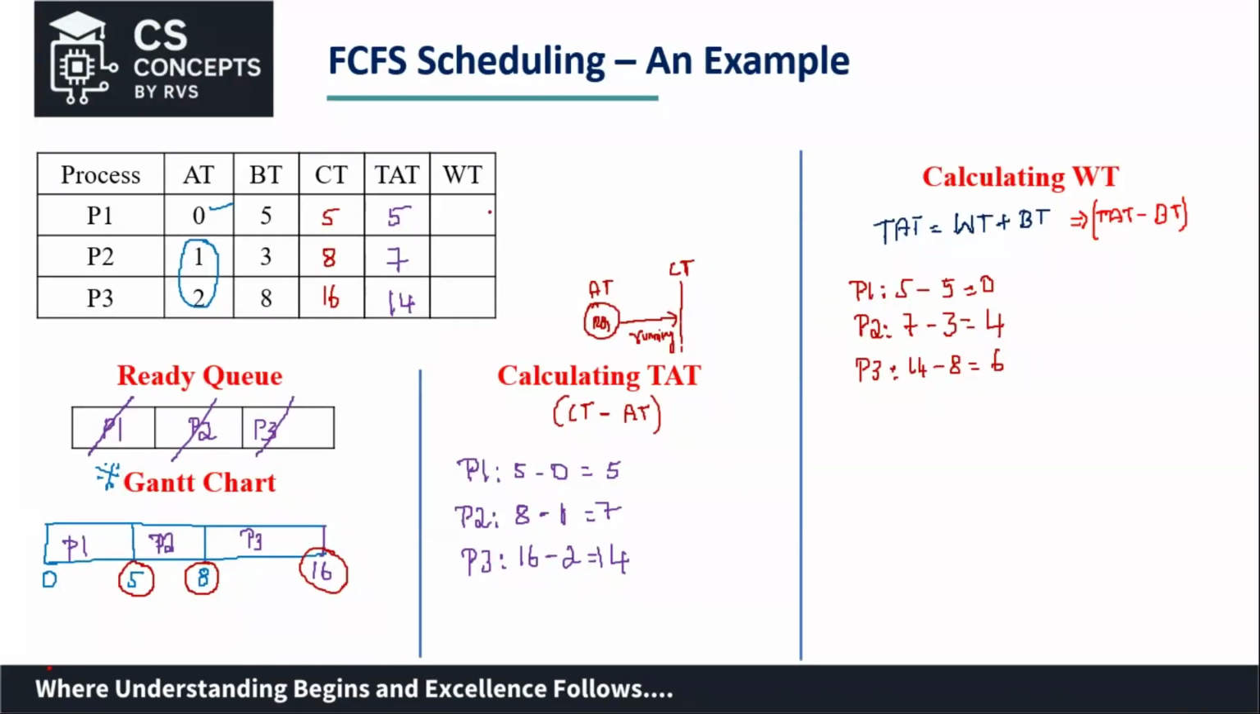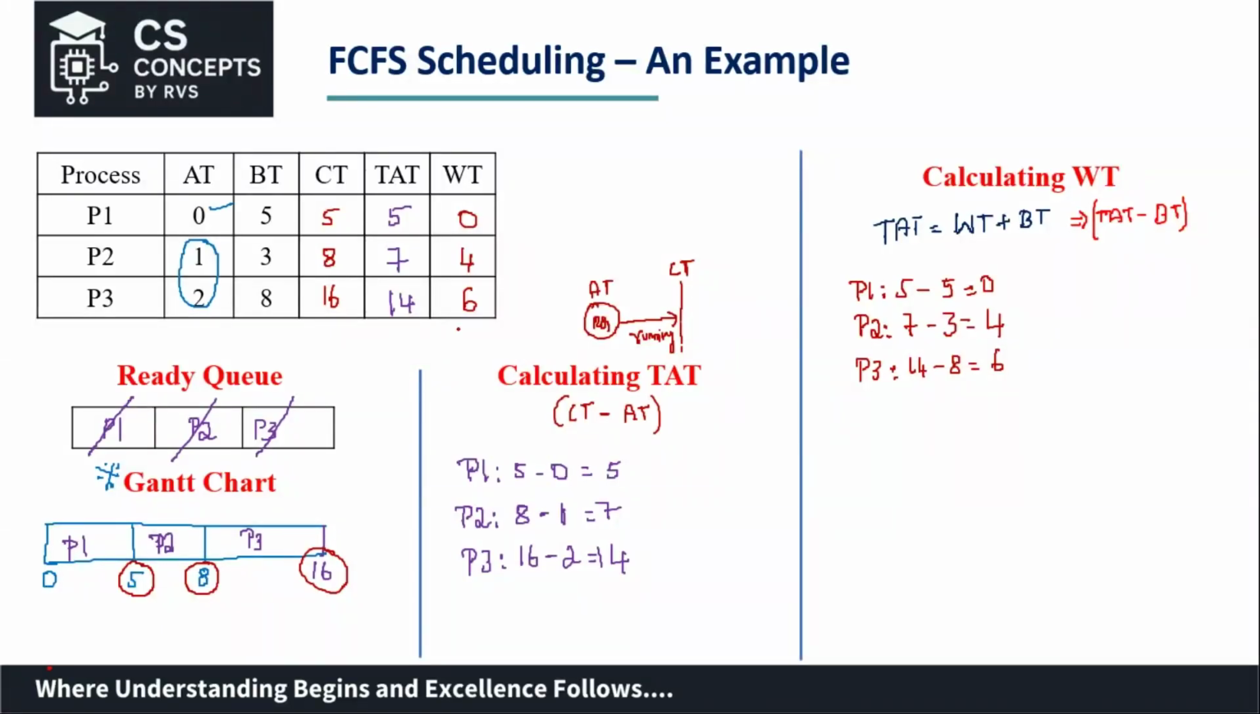So let's tabulate this. The waiting time for process 1 is 0, for process 2 is 4, and for process 3 is 6. Students, hope you have understood how to calculate the turnaround time and waiting time. This is the simplest algorithm, and it is very easy to calculate.